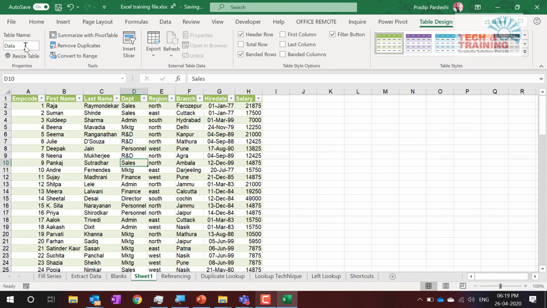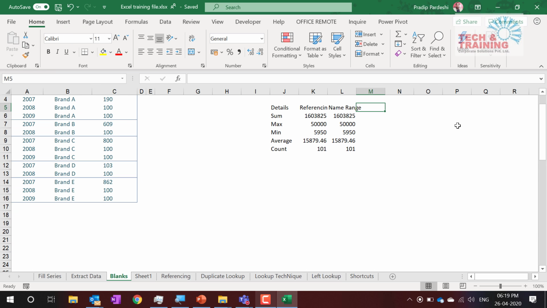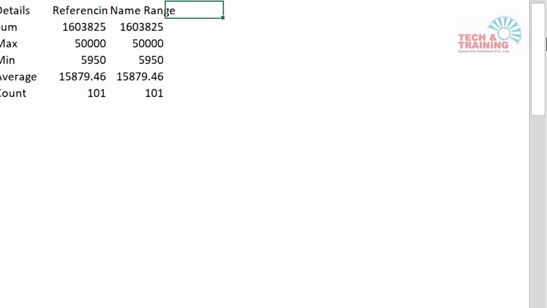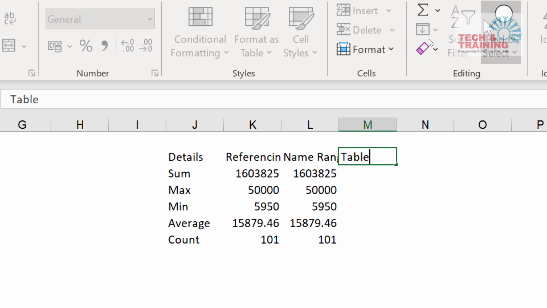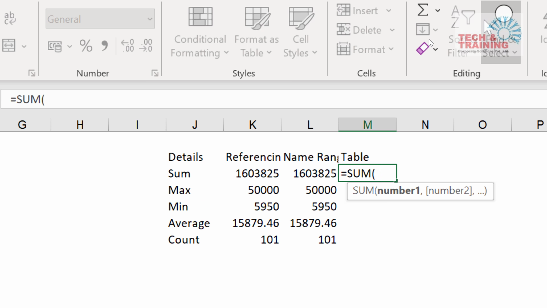Now see, what is the advantage of this table? I really rushed in previous 2 features, but here I'm going to go a little slow because this is extremely useful and extremely important. So I have named it as data. After naming it as data, let me go back to blanks, and here I'm going to write the same functions again. So see here, table, I'm going to write equal to sum. Sum of what? That table. What is the name of the table? Data. Do you see data is coming here? Earlier it wasn't there, but now it is coming here.